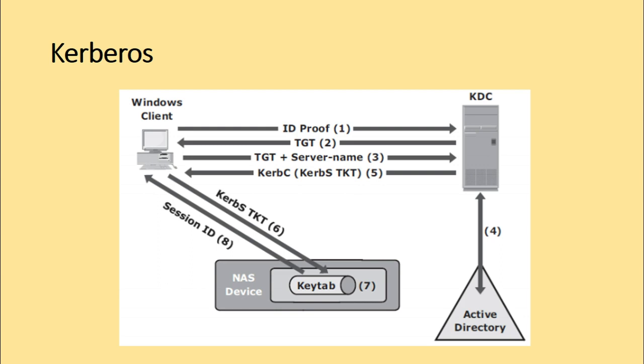This service ticket contains the fields addressed to the client and to the server hosting the service. The client then sends a service ticket to the server that houses the required resources. The server, in this case the NAS device, decrypts the server portion of the ticket and stores the information in the keytab file as it is shown here. So step number 6, the client sends the service ticket to the server that houses the required resources. The server in this case is a NAS device. So this is a NAS device here. The NAS device decrypts the server portion of the ticket and stores the information in a file called a keytab file.